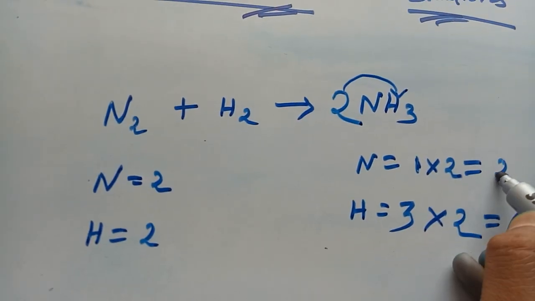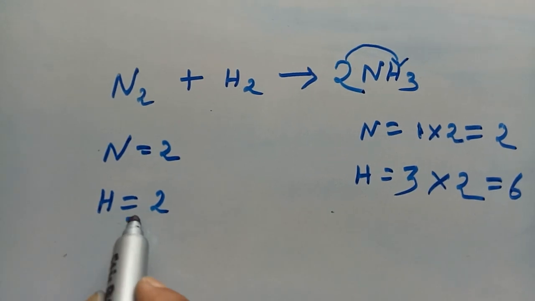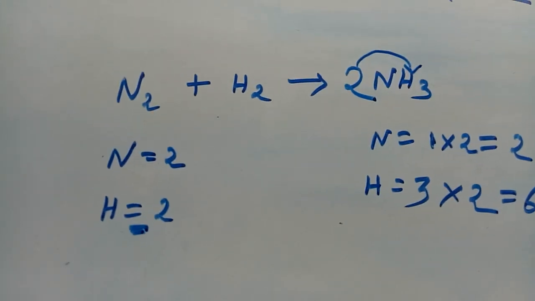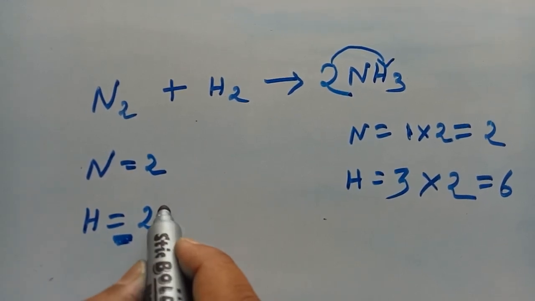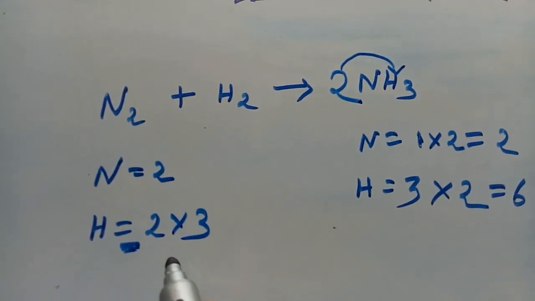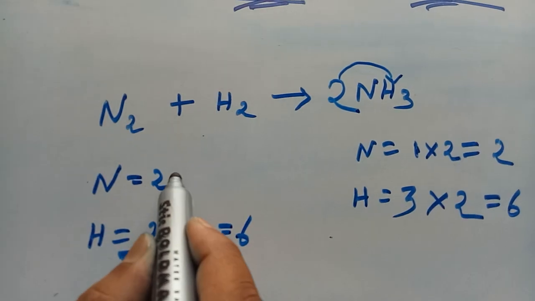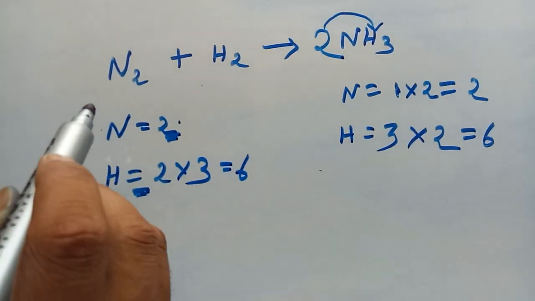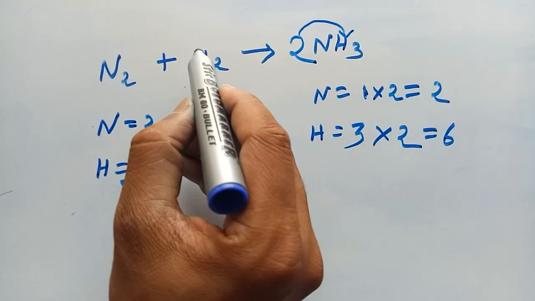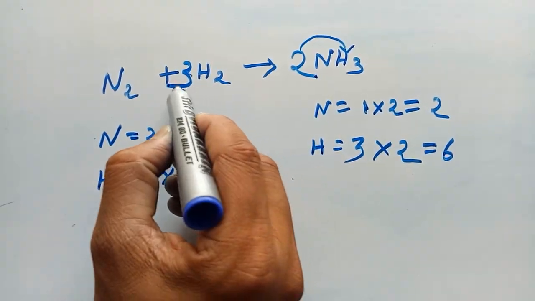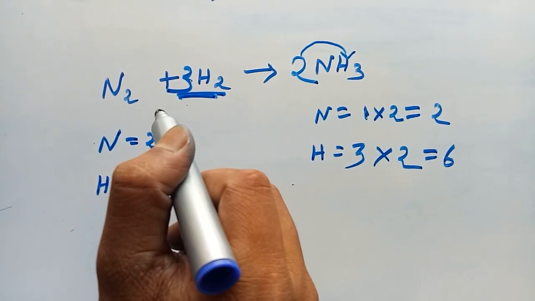Now nitrogen becomes 2, and here is only 2 hydrogen atoms, so you have to multiply this by 3. Now it becomes 6 and it has 6. So we have to write 3 here, means 3 multiplied into hydrogen.